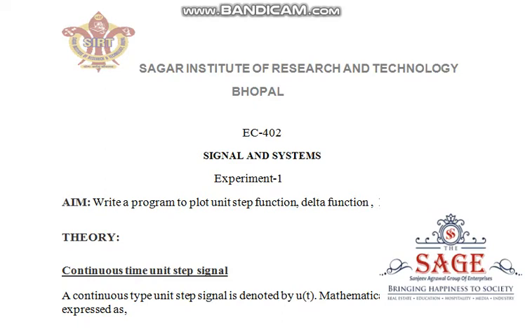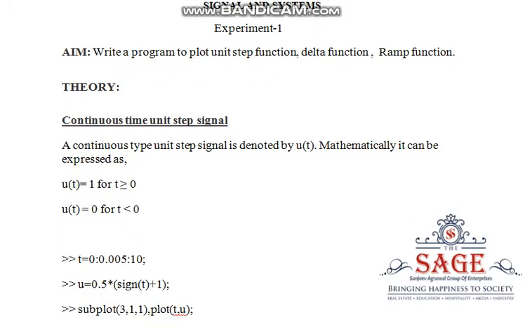We have to plot the unit step function, delta function and ramp function. For these we will discuss a small theory to understand these signals. First, it is the continuous time unit step signal. We all know that continuous time means the signal which is continuous with time t. So mathematically we can express unit step function as u(t), which is equal to 1 for t greater than or equal to 0 and its value is 0 for t less than 0.